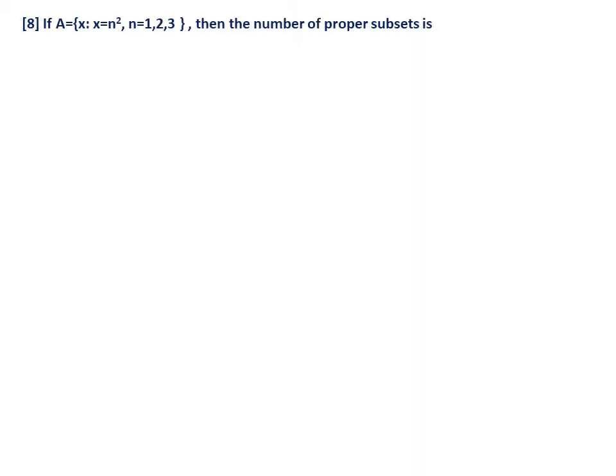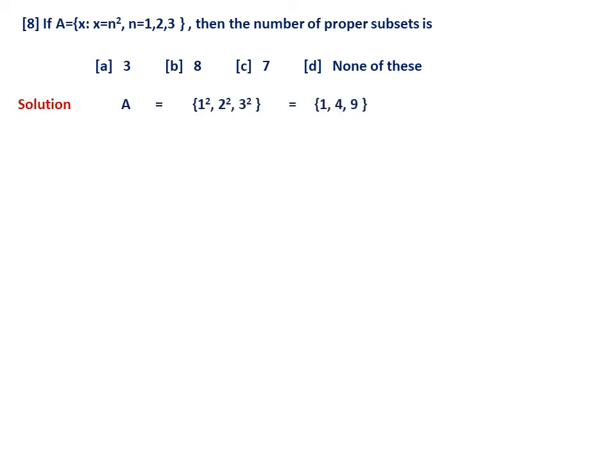Next, question number 8. A is the same, a similar question only, but there is a small change. X equal to n square, of course n is 1, 2, 3. Definitely the number of elements of A here is also only 3. So the options given are 3, 8 and 7. Let me work out this question just for one reason. A, of course this is the condition, will be {1, 4, 9}.